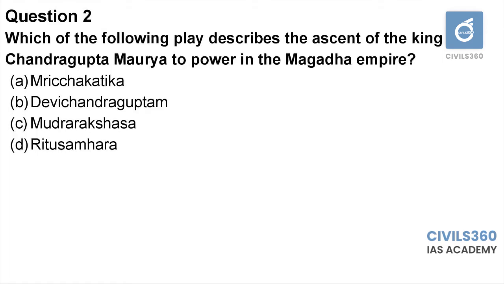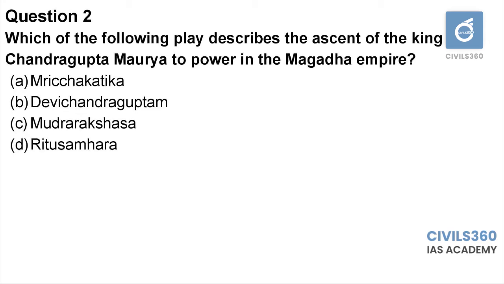Second question, which of the following play describes the ascent of the king Chandragupta Maurya to power in the Magadha Empire? Vrichagadika, Devi Chandragupta, Mudra Rakshasa, Ritu Samhara. It is a direct question, it's an easy question as well. Mudra Rakshasa